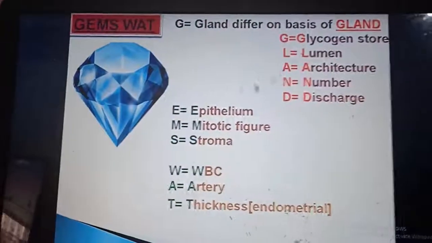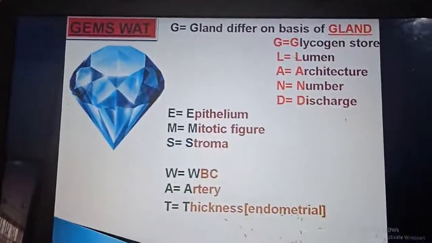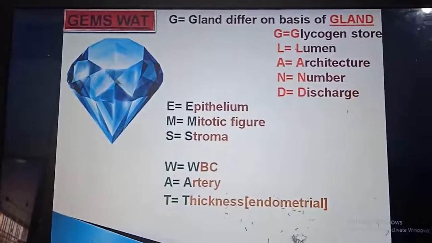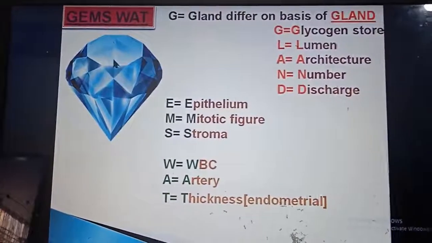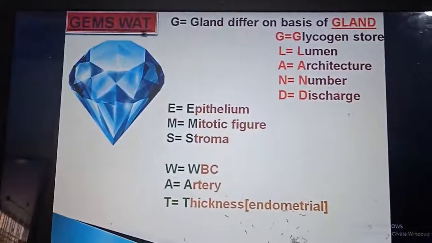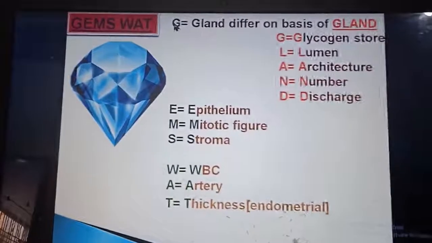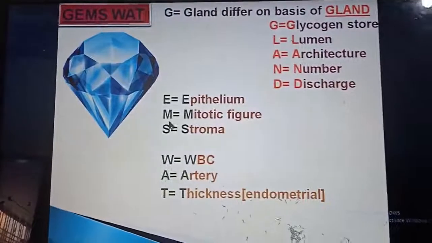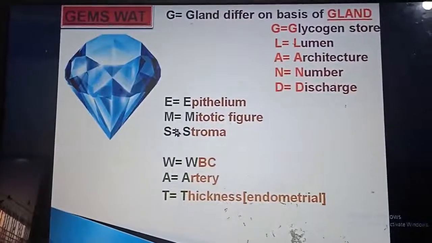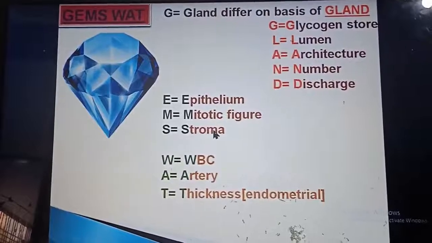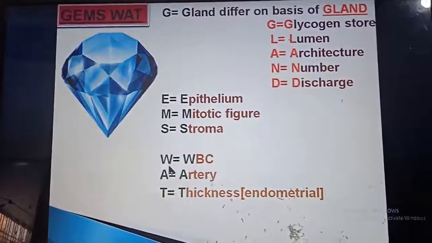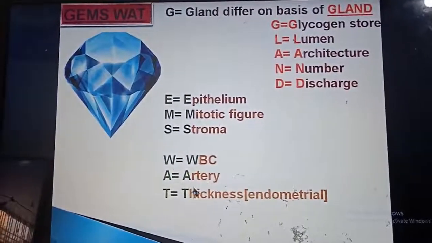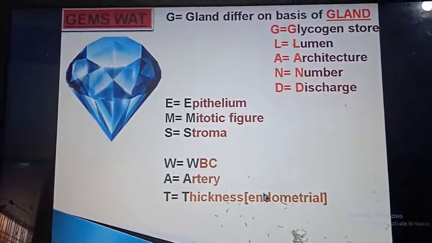But here the spelling is GEMS, G-E-M-S. G for gland, E for epithelium, M for mitotic figure, S for stroma, then W for WBC, A for artery and T for thickness, endometrial thickness.